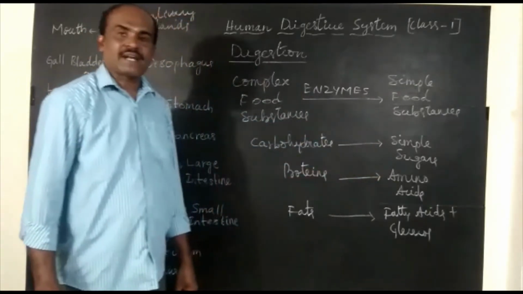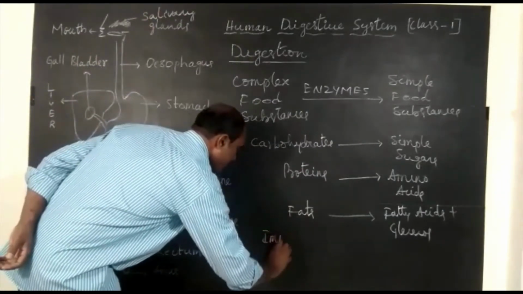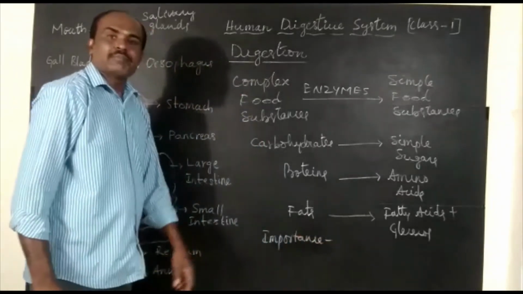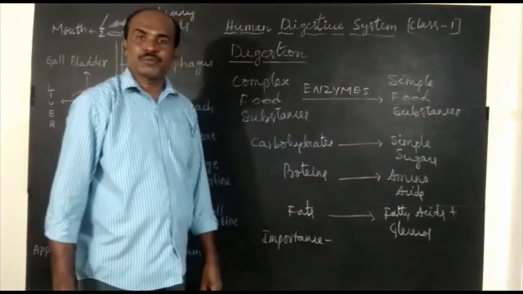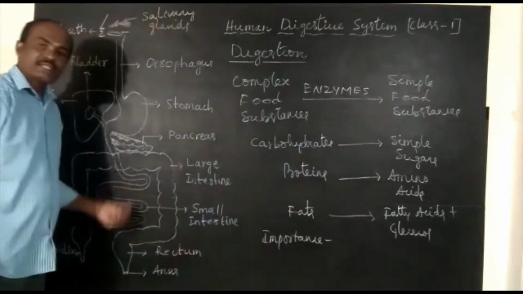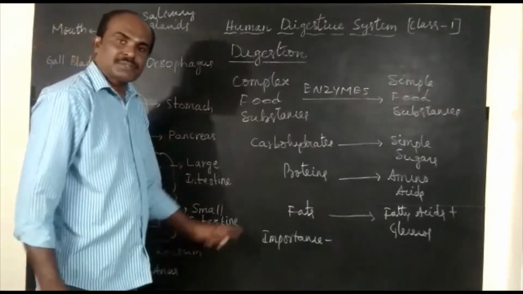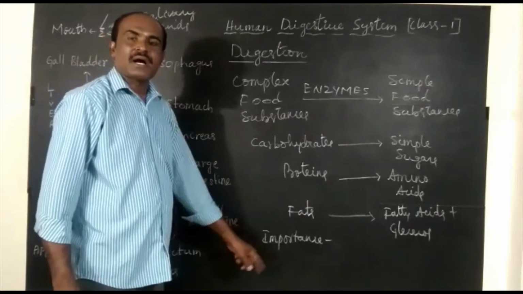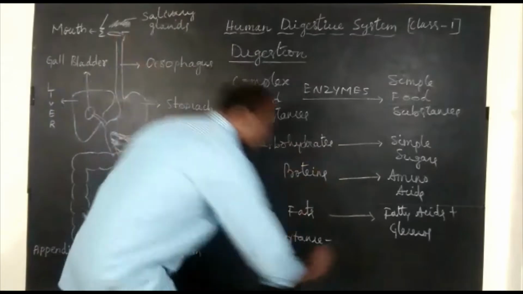Now let us understand the importance of digestion. Digestion plays a major role in the absorption of simple food substances into blood in the small intestine. That we will discuss in our coming videos. So the importance of digestion is absorption of simple food substances into blood.